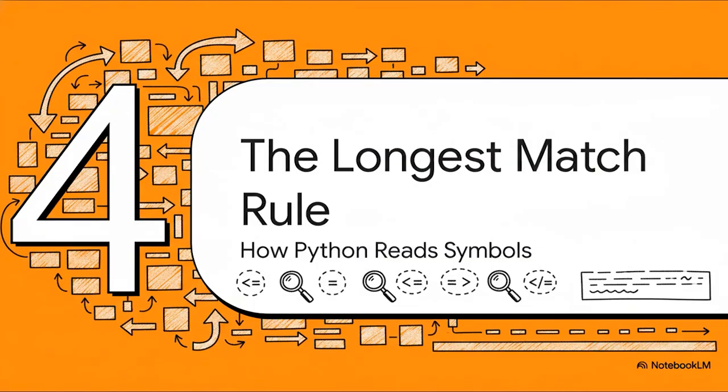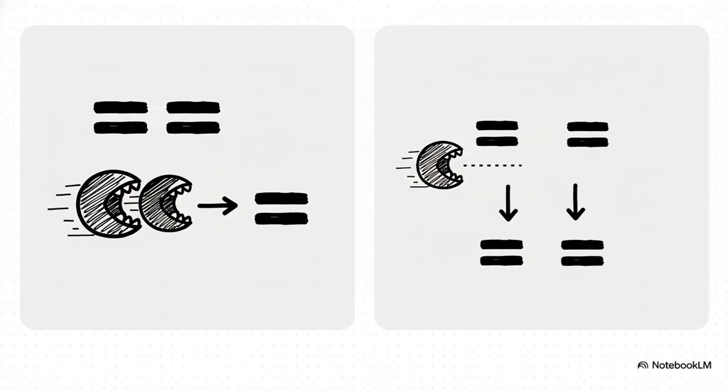Okay, so Python separates code into tokens. But what happens when it sees something like a double equal sign? How does it know that's one thing and not 2 separate equal signs? Well, it uses a really simple but super smart principle: the longest match rule. You can think of Python's tokenizer as being kind of greedy. When it starts seeing characters that could form a symbol, it tries to gobble up as many as it can to make the longest valid token it recognizes. So it sees one equal sign and immediately checks, hey, is the next character also an equal sign? If it is, boom, it grabs both and creates the single equals equals token for comparison. This simple rule avoids a ton of confusion.